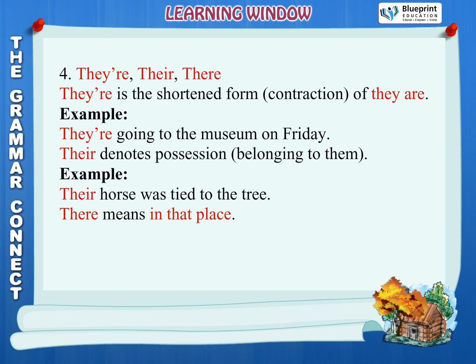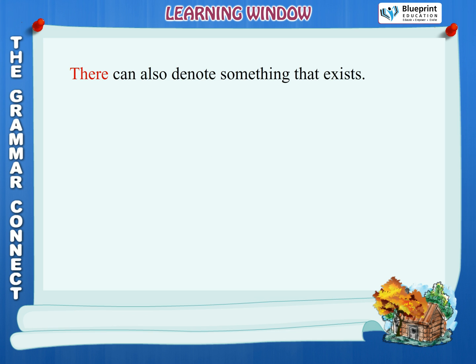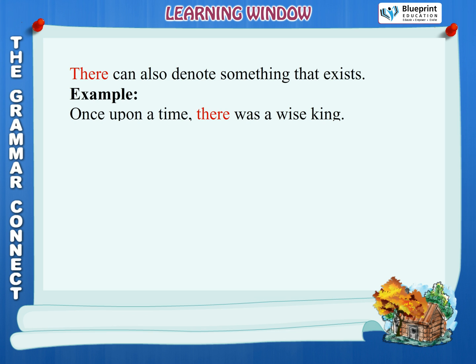There means in that place. Example, go and sit there. There can also denote something that exists. Example, once upon a time, there was a wise king.